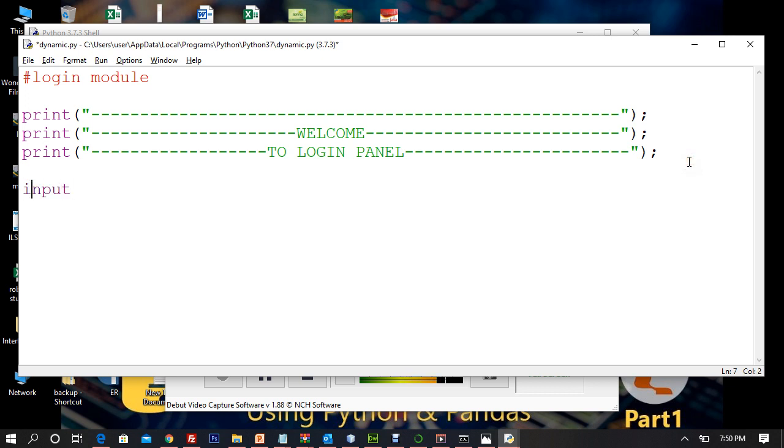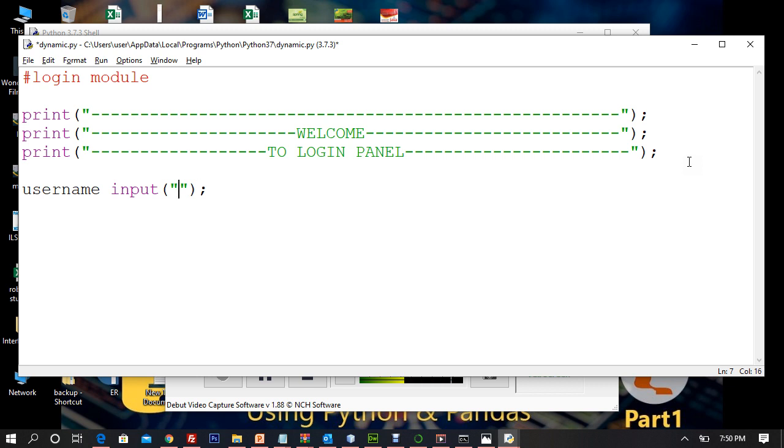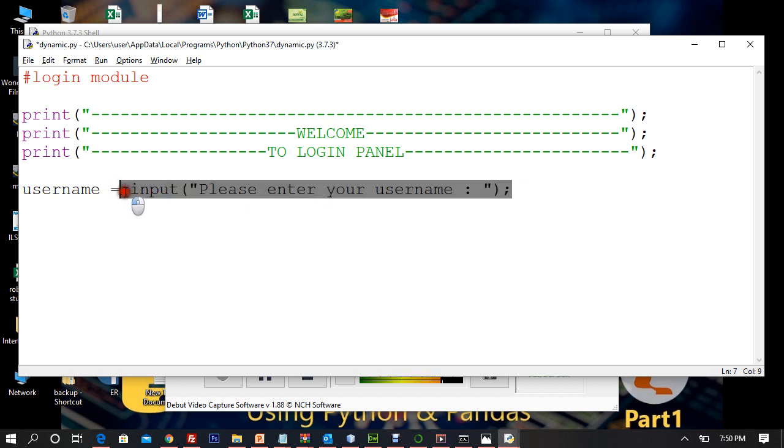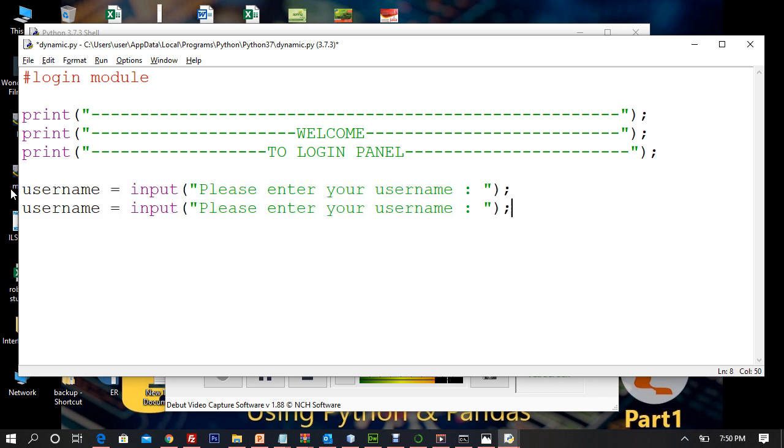Take input from user and name it username, right? So input is going to be please enter your username, right? Give it a bit of space, right? And look what I do. Okay, equal to sign, assignment operator has to do. Whatever user enters will be assigned to username. And what is this? This is the message to user. All right, so let me copy paste.